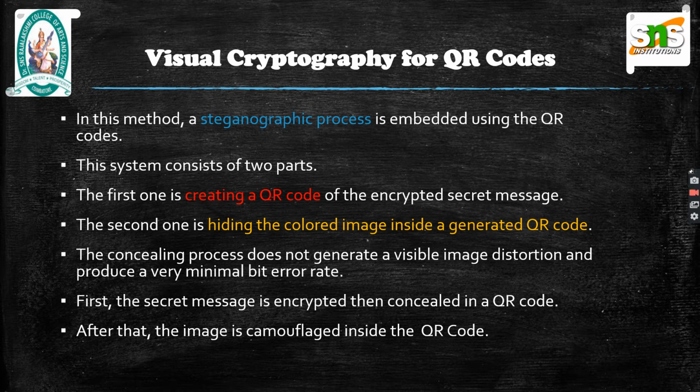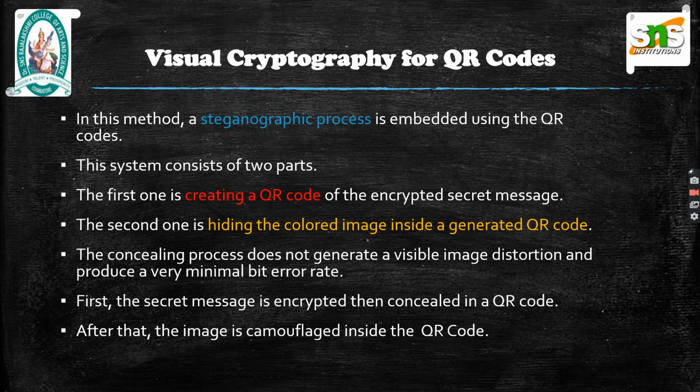In this method, a steganographic process is embedded using the QR codes. Steganography is considered as the first line of defense in information security as it hides a secret message inside an innocent looking file, that is a container, to transmit the payload under the adversary's nose without being noticed. Their system consists of two parts. The first one is creating a QR code of the encrypted message. The second one is hiding the colored image inside a generated QR code. The concealing process does not generate a visible image distortion and produces a very minimal bit error rate. First, the secret image is encrypted, then concealed in a QR code.